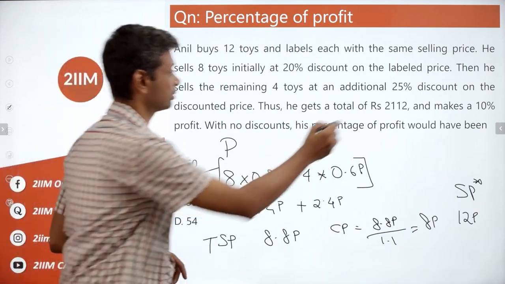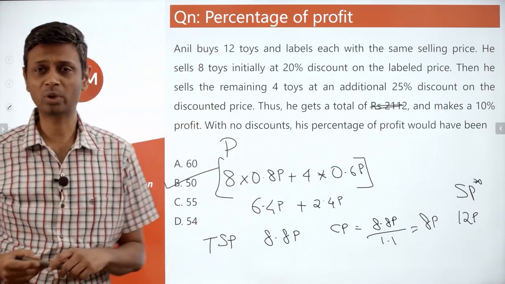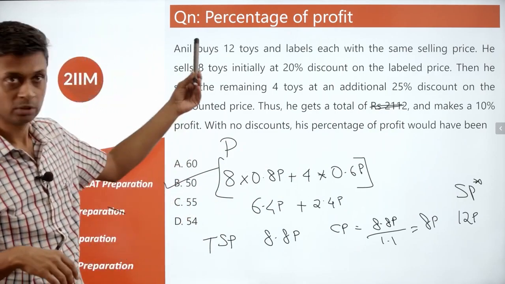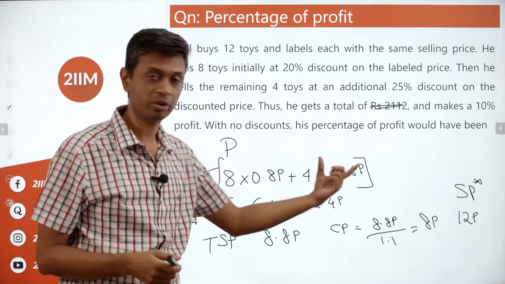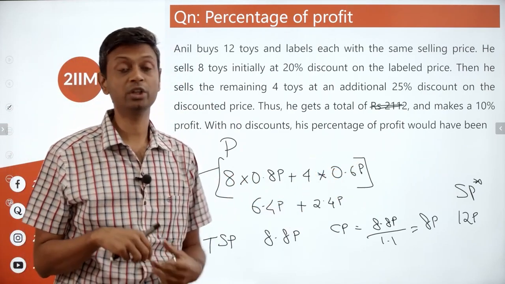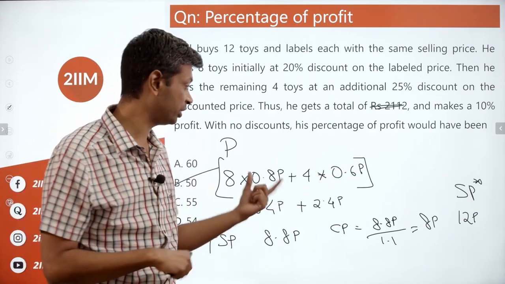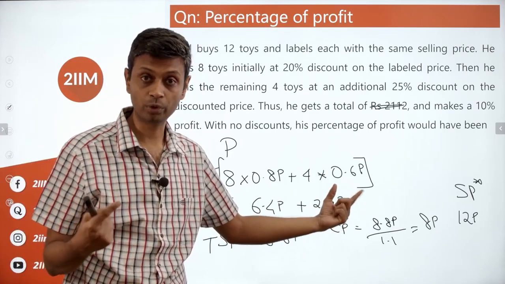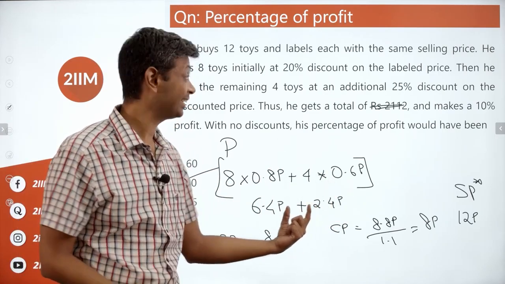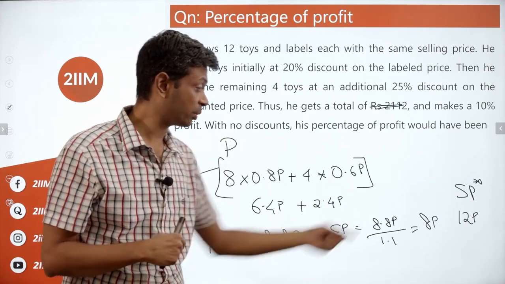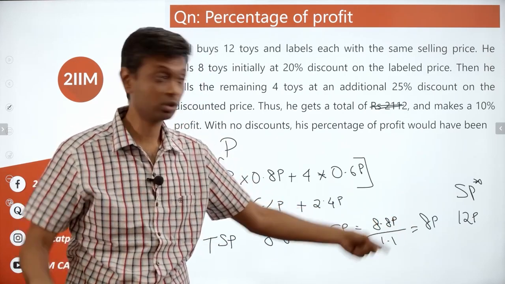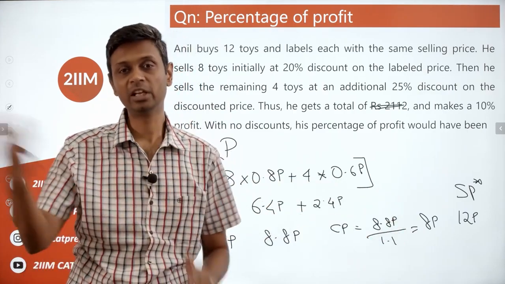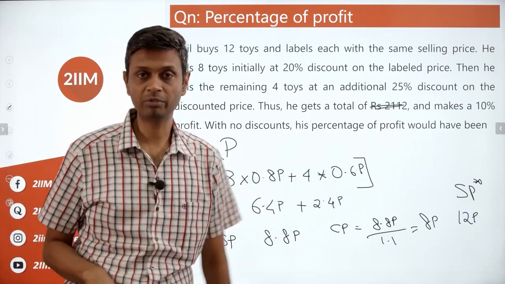And we don't even need this number. We don't need that 2112. That's just sitting there to mess things up, to confuse us. So 12 toys, 8 he sells at 0.8, 4 he sells at 0.6. These are the kind of questions where if you can think of 20% discount as 0.8, it's useful. A further 25% discount taking us to 0.6 is useful. Get to 8.8P. That is 10% profit, or total cost price is 8P. If you're given no discount, total selling price is 12P, or 4P on 8P. Half his cost price is making us profit, or his profit percentage would have been 50%.